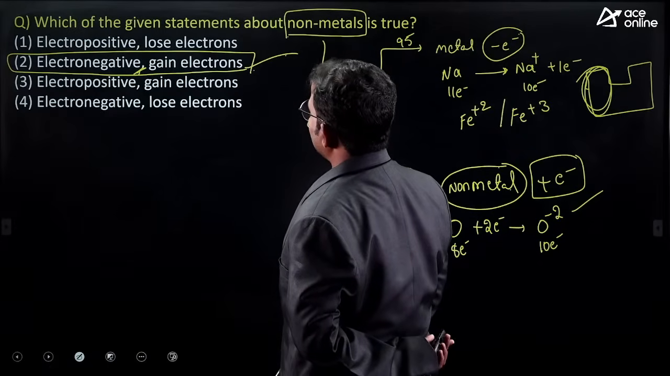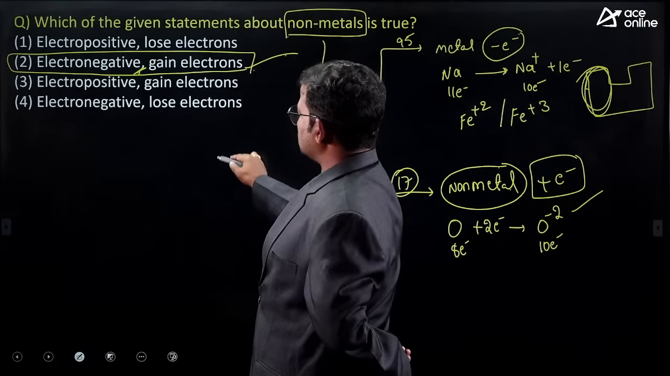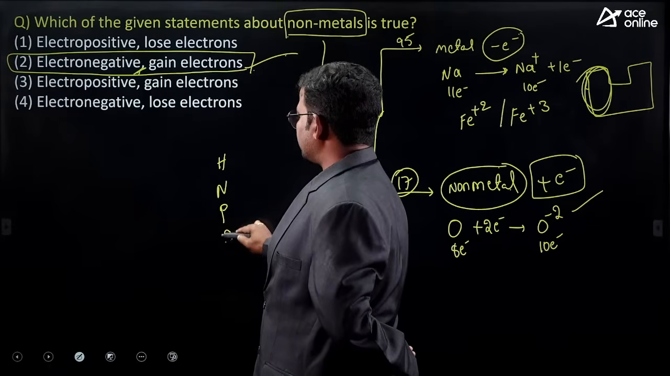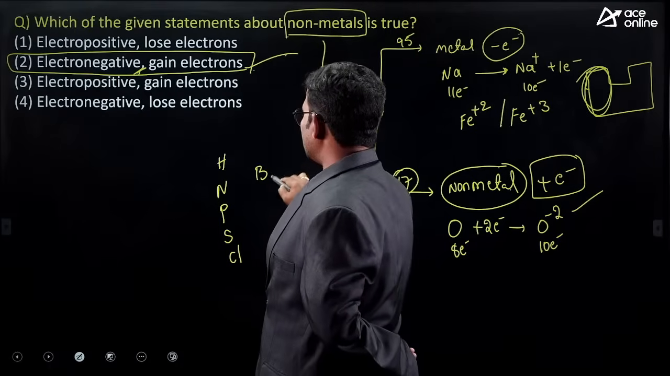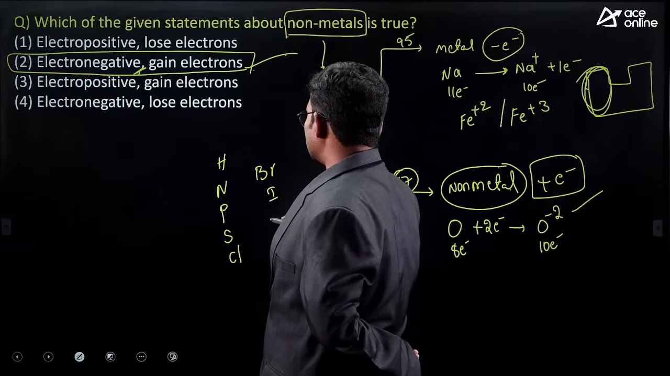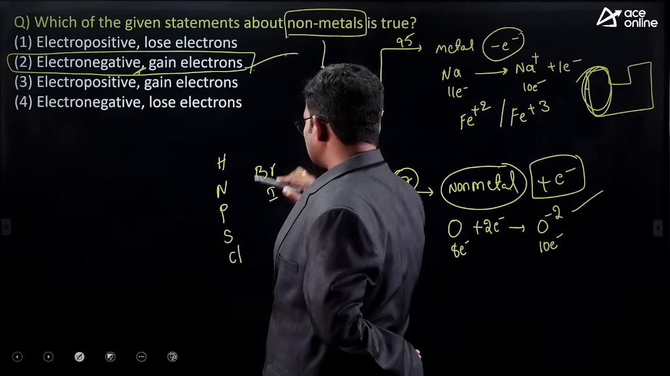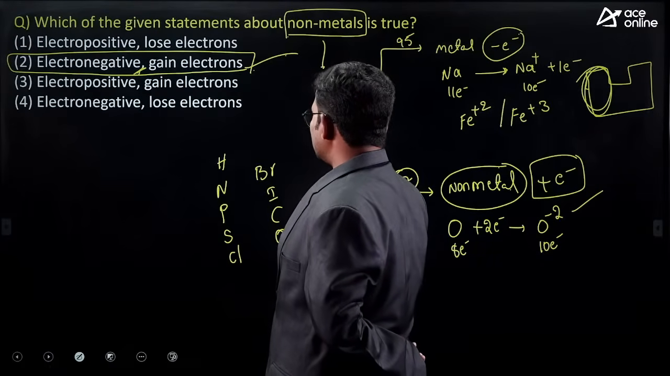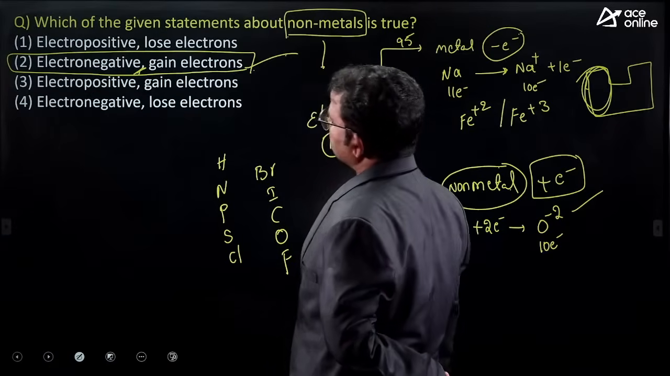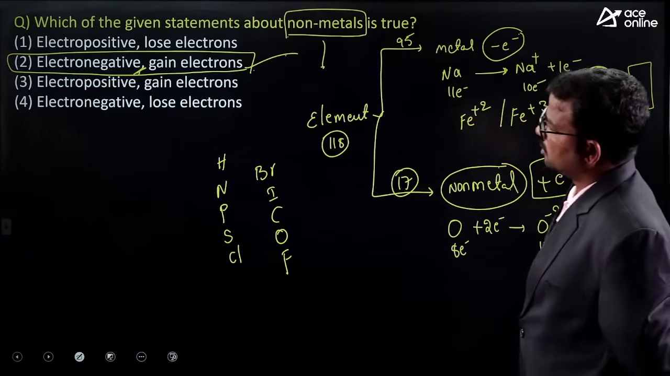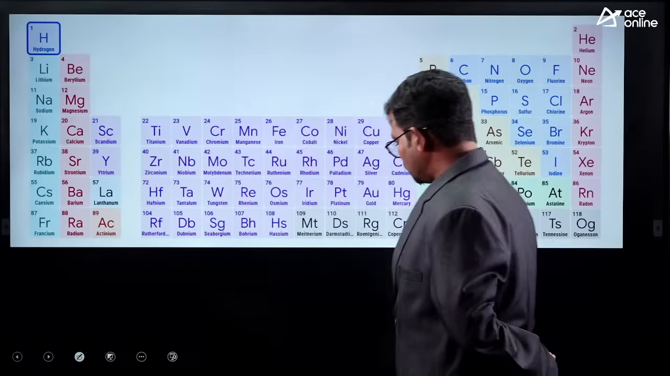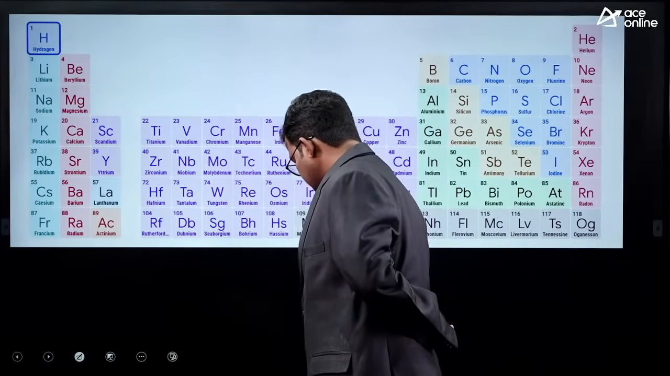Next, gain electrons. So hydrogen, next nitrogen, phosphorus, sulfur, chlorine, bromine, iodine. Next, carbon, oxygen. These are all next to fluorine. These are some of the examples of mostly non-metals.